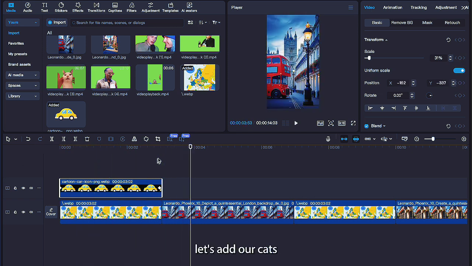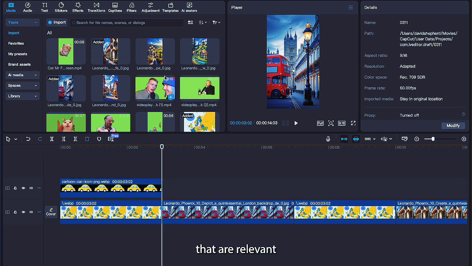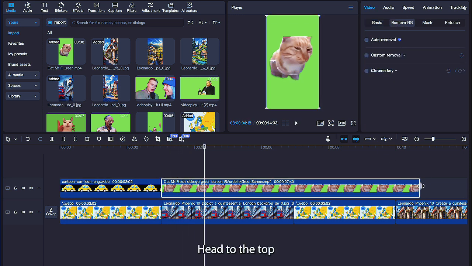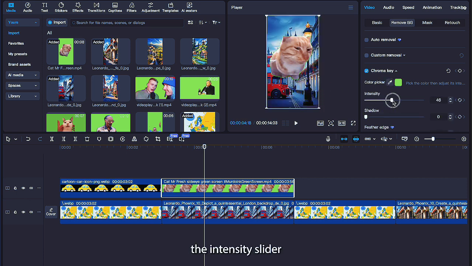Alright, let's add our cats. Over the next image, which is the British one, you want to add in the cats that are relevant to this image. I'll start with just one, and let's remove the background. To do this, select the image, head to the top right, and hit Remove Background. On this new tab, you now need to select Chroma Key, and you will now have the option to pick a color. Click on the green background.